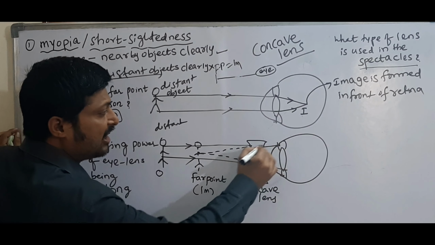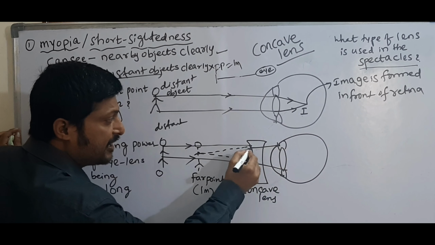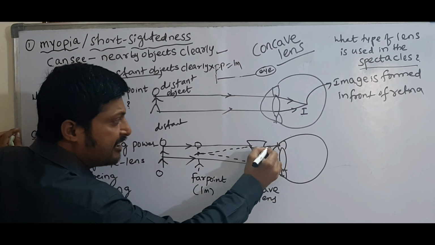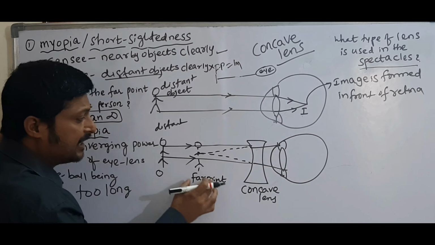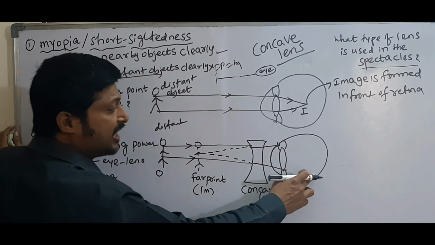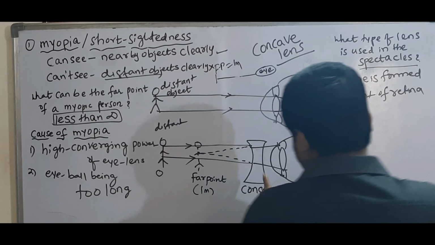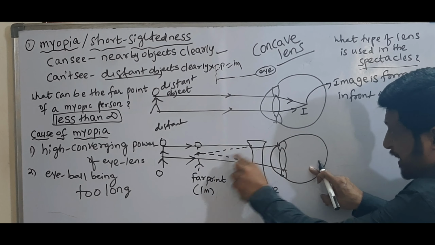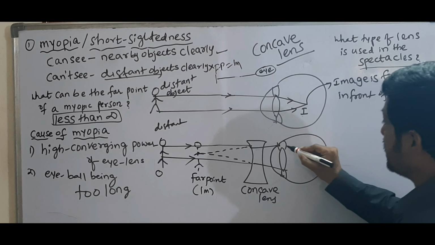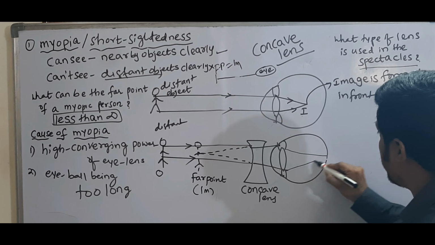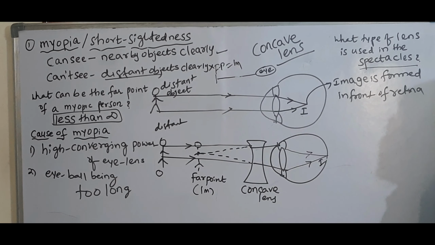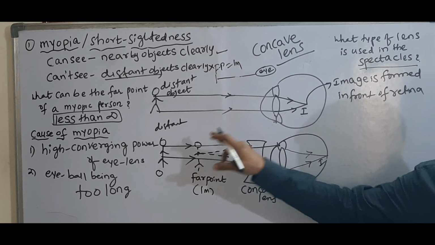Parallel rays are diverged by the concave lens, and these diverging rays appear to come from this point, the far point of the eye. So the final image is formed on the retina, and this time the person is able to see objects clearly.